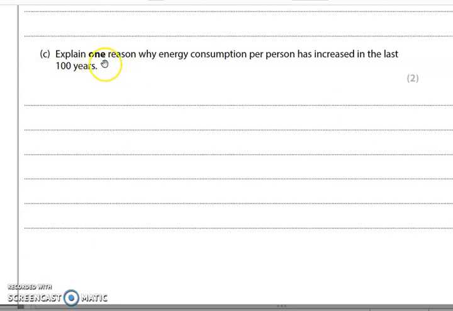Next, we have: explain one reason why energy consumption per person has increased in the last 100 years. Again, the command word is explain. So we need to give reasons and we need to use connectives such as this is because, this leads to, this causes, etc. Just one reason why energy consumption per person has increased. So why are we using more energy per person in the last 100 years? You only need one reason, 2 marks. Remember, this is point marked. So have a go at that now.